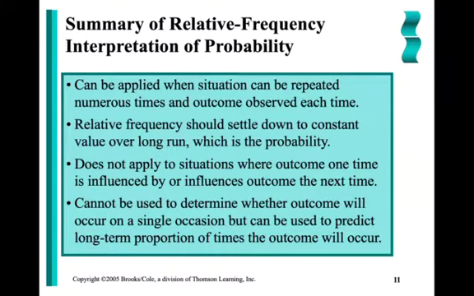I'm going to approach the true probability. Now, this is important. It says this does not apply to situations where the outcome is influenced by the outcome of the previous experiment.